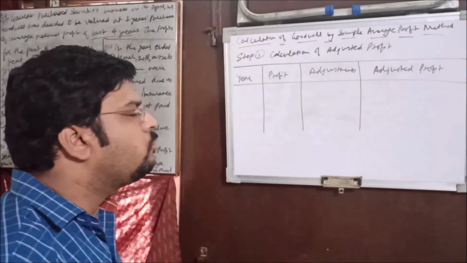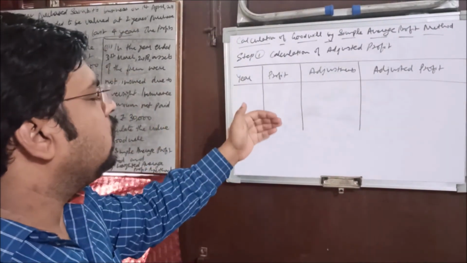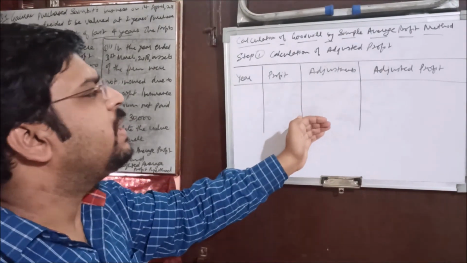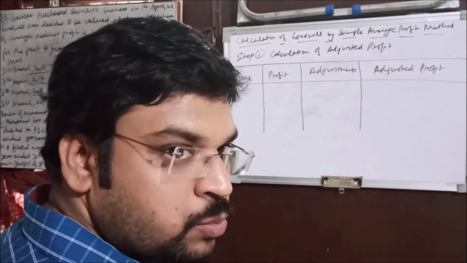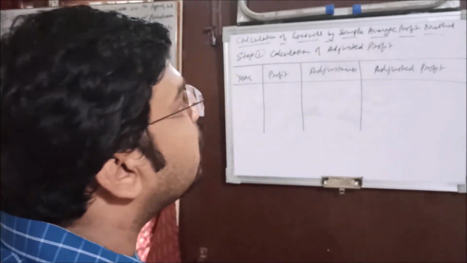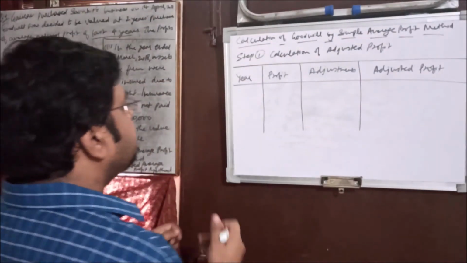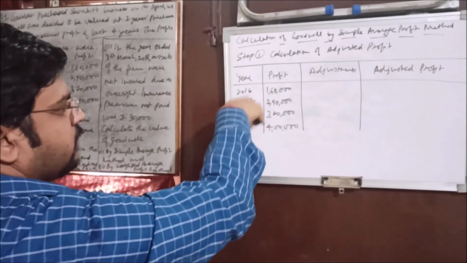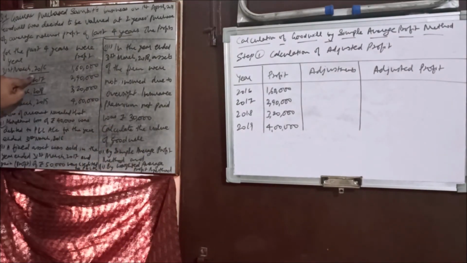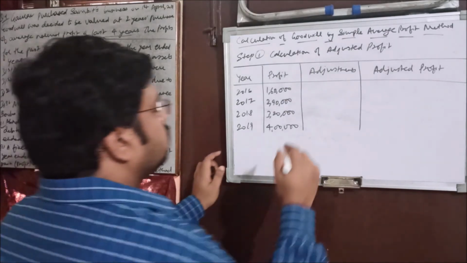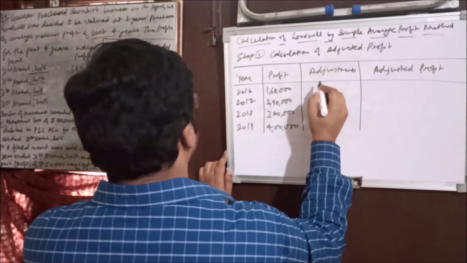So this is the format. We will be making 4 columns because for each year's profit we have to make the adjustment, and thereafter we have to calculate the adjusted profit, which will be called normal business profit, because all the abnormal things we are separating from that. Now we have mentioned the year as well as profit. Now we are talking about the adjustment. One adjustment is related to 2016, and what is that? Abnormal loss. I have already explained in the format that the abnormal loss is supposed to be added. So we'll write it down here. How much is it? 40,000.